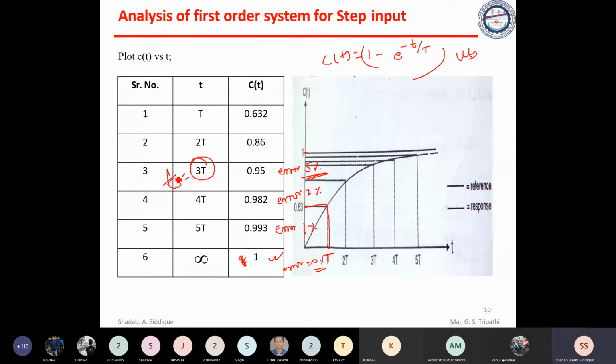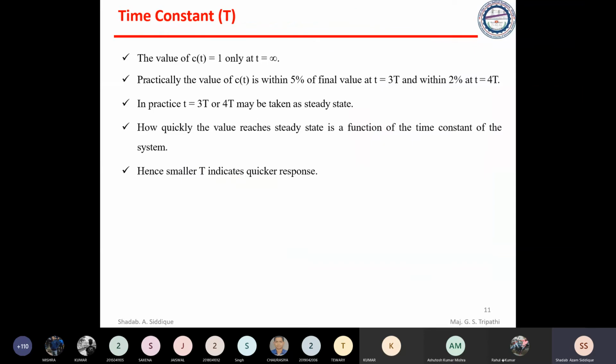That is nothing but the settling time. If the system allows 2% error, you can take settling time as 4t. Is it correct? I hope so. So from now, remember these things: 5%, 2%, 1% error.